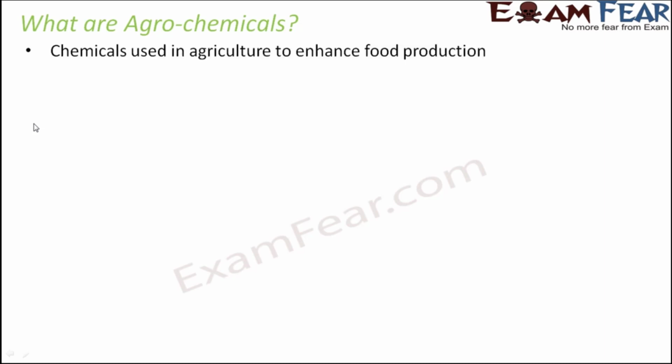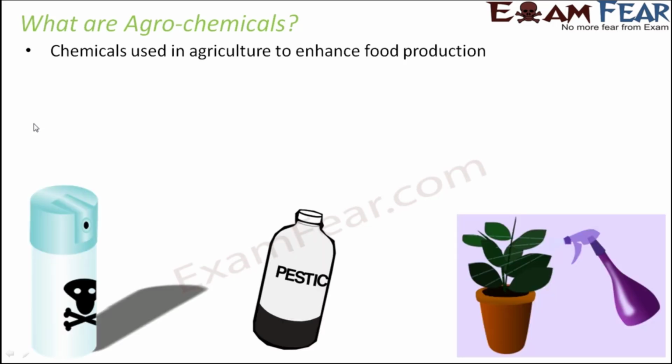Now since the plants need so much of minerals and nutrients for their growth, these days for commercial purposes, just to increase the yield or productivity of the crops, what is done? Some additional chemicals are used in agriculture to enhance the food production. So to artificially increase the production of food, some extra chemicals are used in agriculture. For example, the insecticides, pesticides, fertilizers, all of these are additionally applied so that the food production can increase